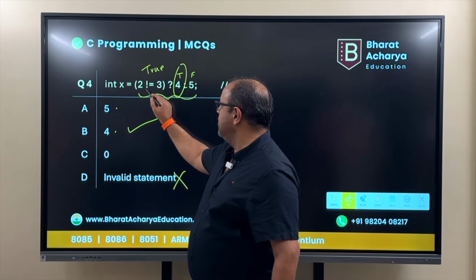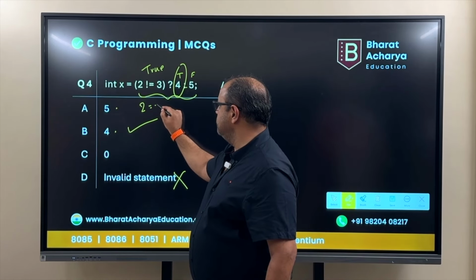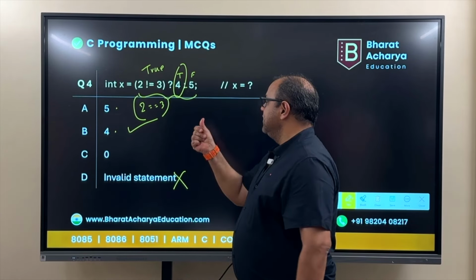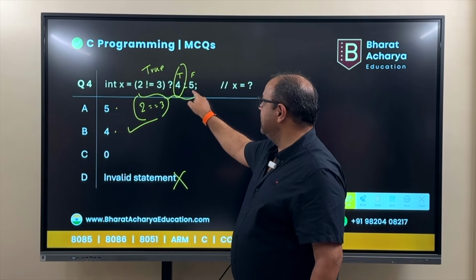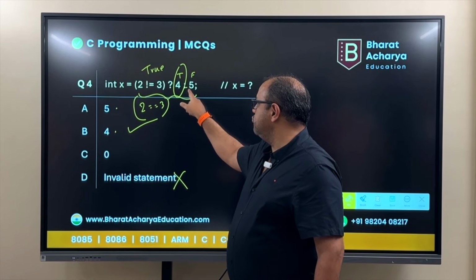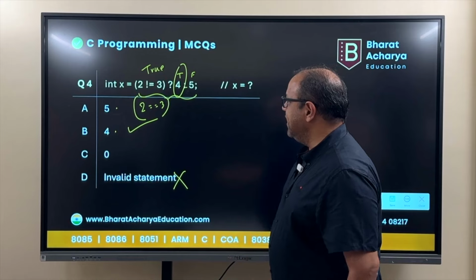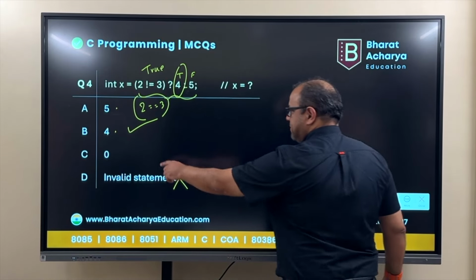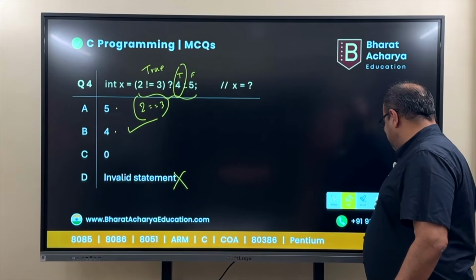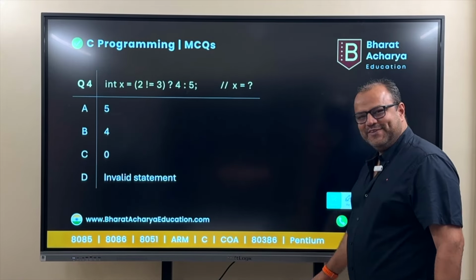If I change this from 2 not equal to 3 to 2 equal to 3, this is how you write 2 equal to 3. Now, if I write 2 equal to 3, that means the condition is false. That means x should have been 5. Are you clear? So this is the condition, this is the true part, this is the false part. In our case, the condition is true. So the true part, that means x is equal to 4, is your final answer. Now, let's go to the next one.